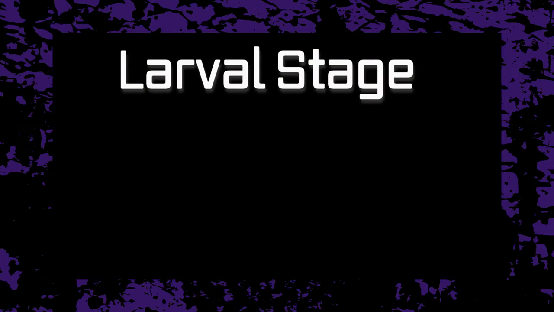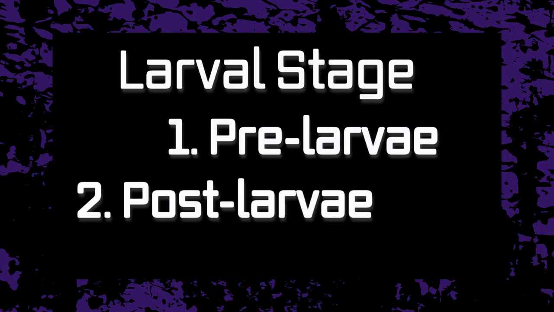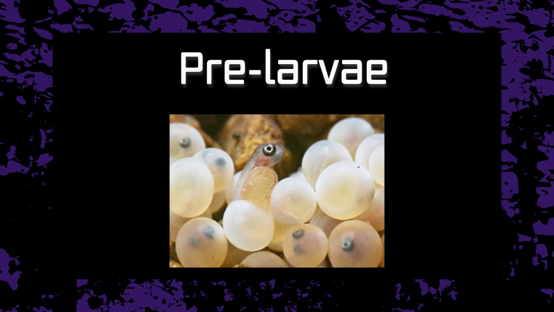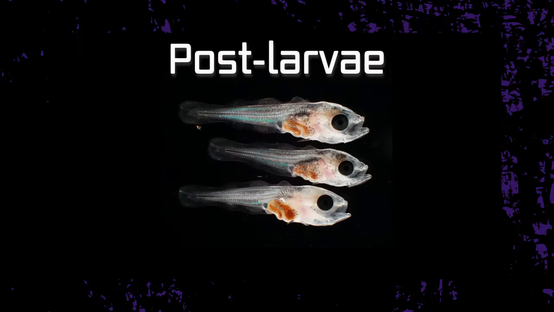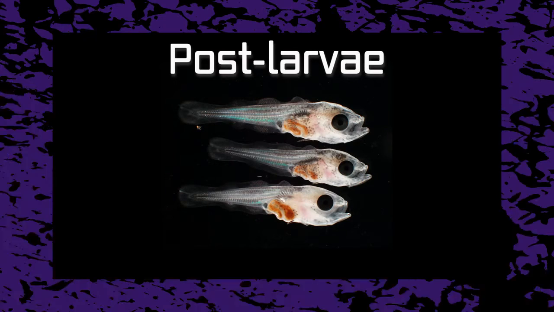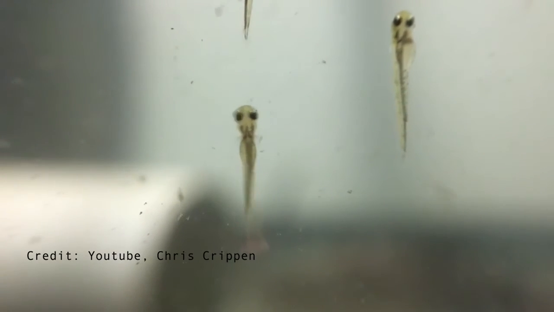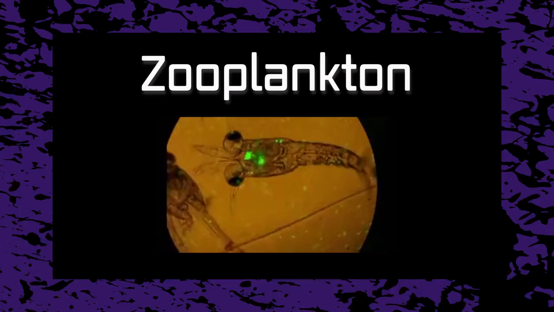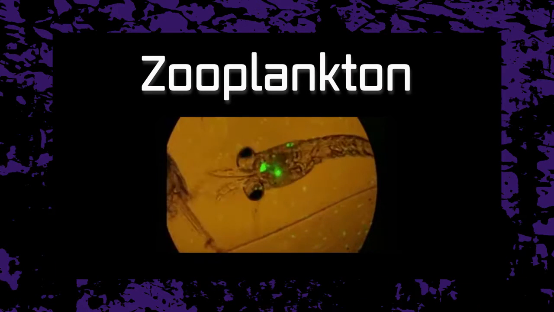Larva stage is also defined by 2 stages, pre-larva and post-larva. Pre-larva is when the yolk is still intact on the body and fish will rely on the yolk until it is fully absorbed. So, the period for post-larva is in between the hatching until the end of yolk absorption. Some organs begin to develop during this stage and it will start searching for food from outside. Zooplankton are among the usual dietary requirements for post-larva stage.